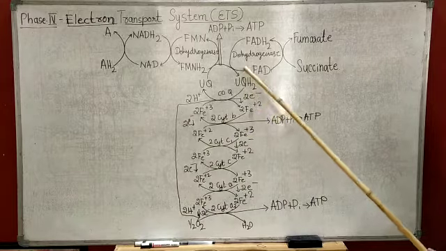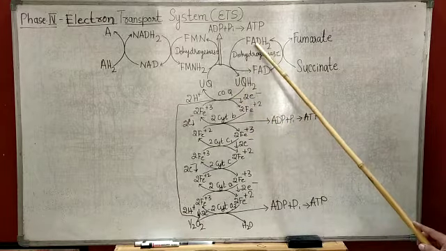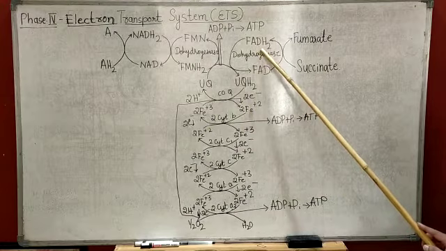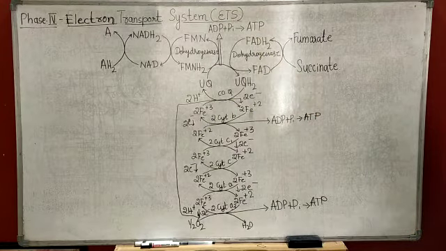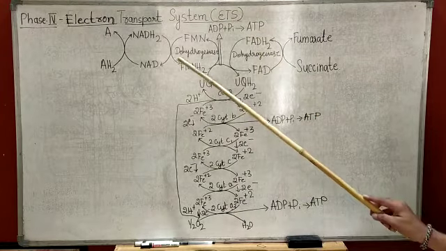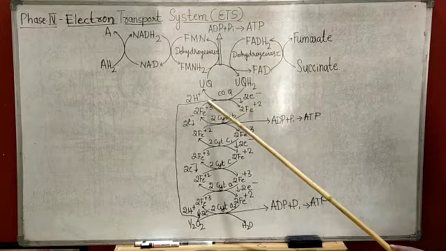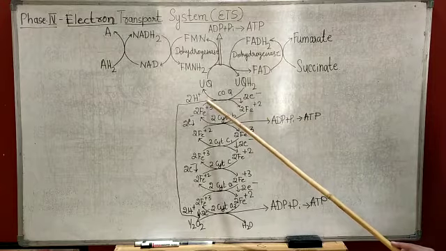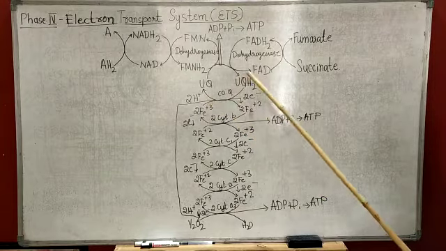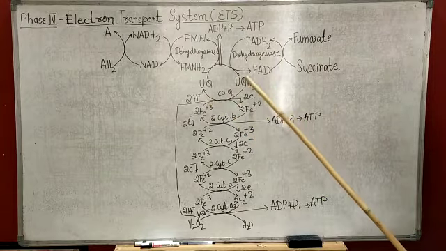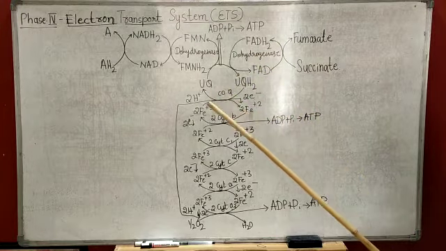The pair of hydrogens released during aerobic respiration, that is from NADH2 and FADH2, enters the respiratory chain at two points.